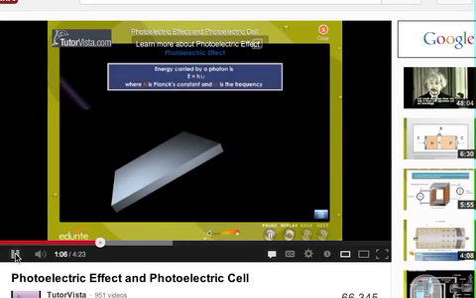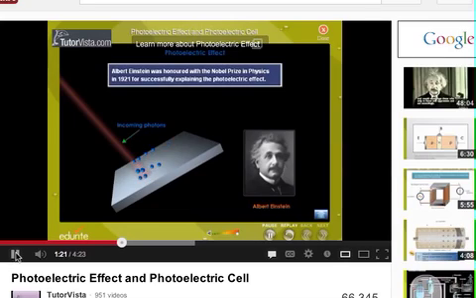For a given frequency or color of the incident radiation, each photon carried the energy E equals h nu, where h is Planck's constant and nu is the frequency. Albert Einstein was honored with the Nobel Prize in Physics in 1921 for successfully explaining the photoelectric effect.